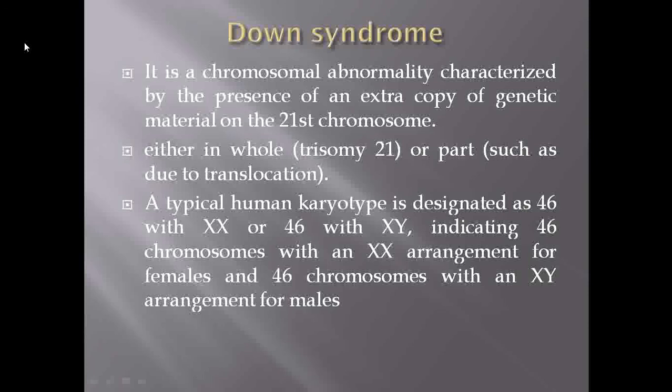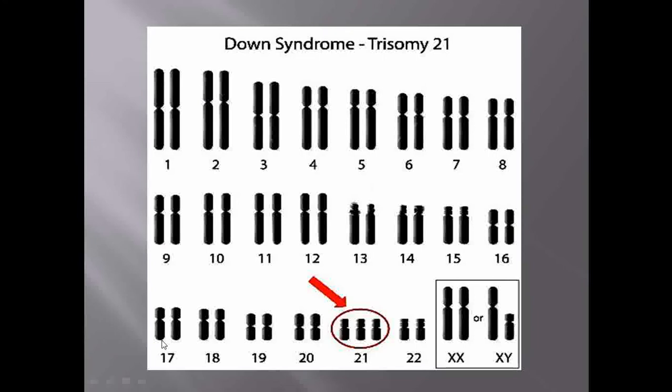Under Down syndrome, if we see the chromosome pattern here, you can see that all the pairs, the homologous chromosomes, are normal bivalents. But if you observe the 21st chromosome, there is an addition of one extra chromosome.